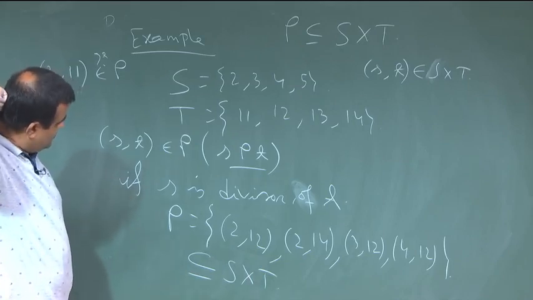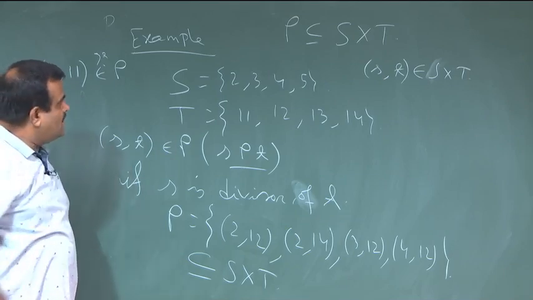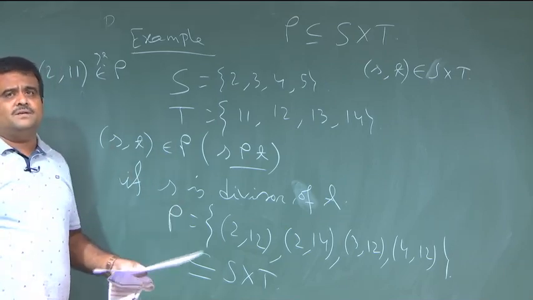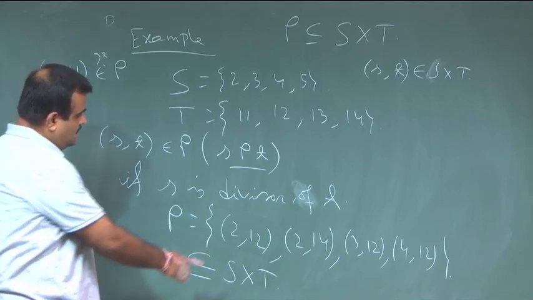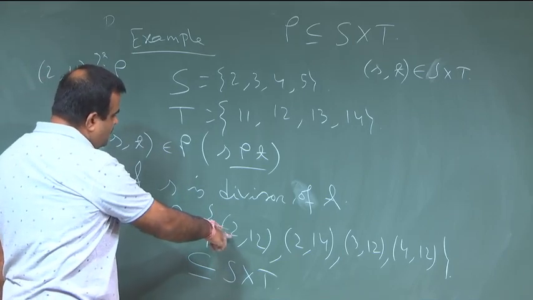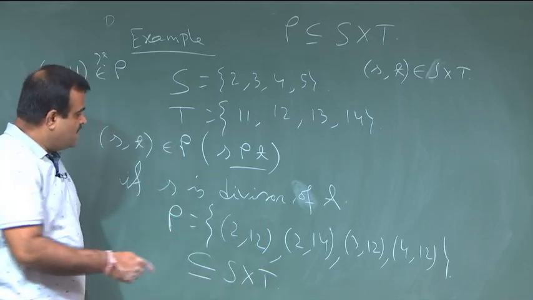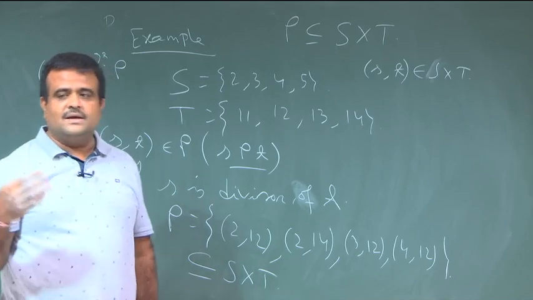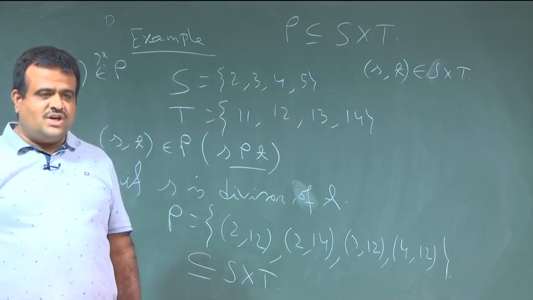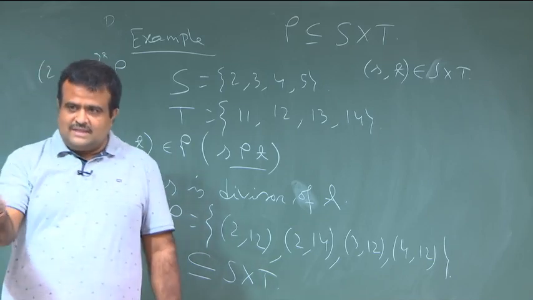So, a relation is basically a subset of the Cartesian product. Any subset of the Cartesian product is a relation, and if two elements belong to rho, then we say s is having a relation with t by the relation rho.